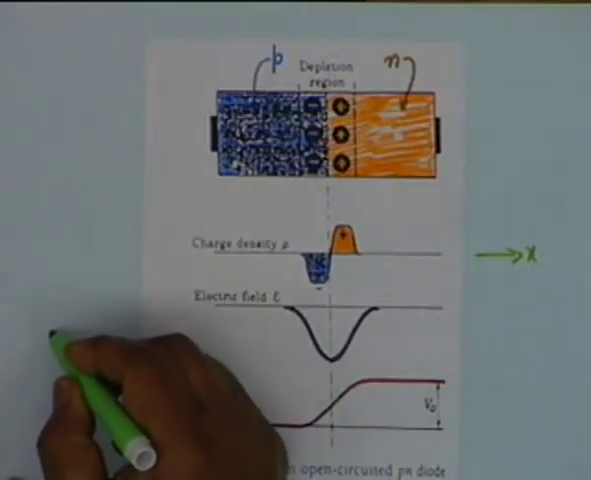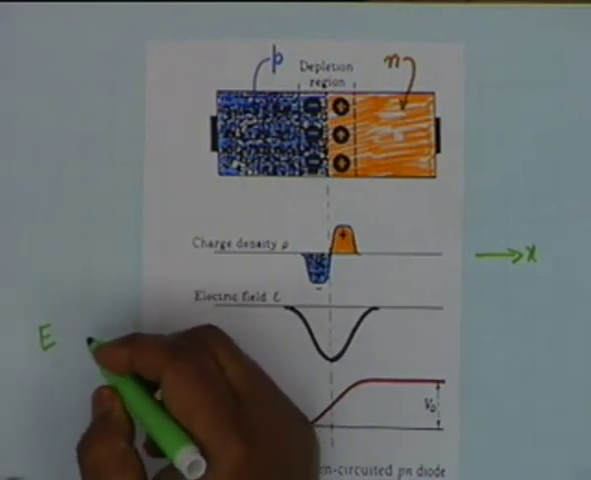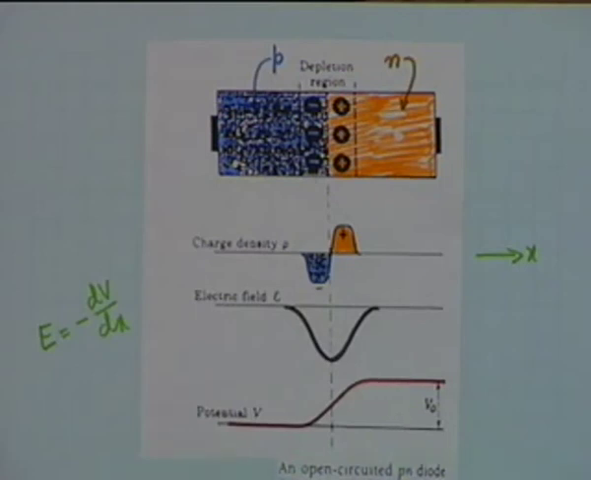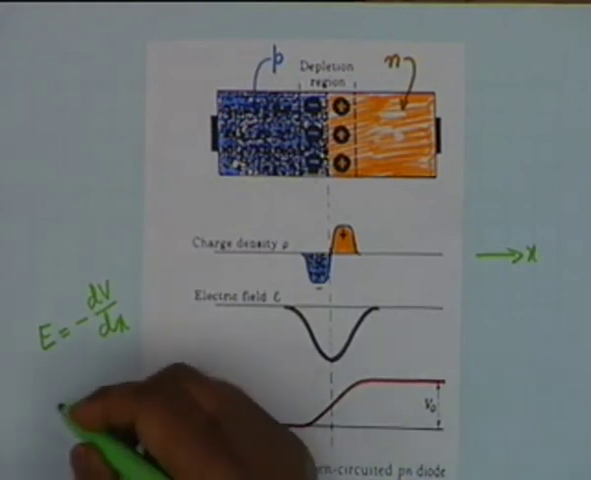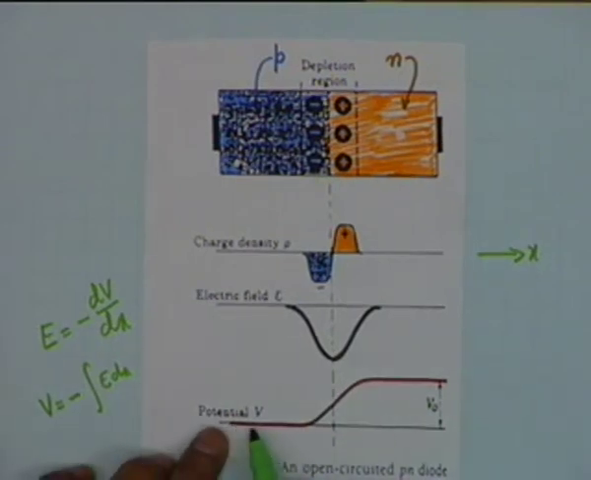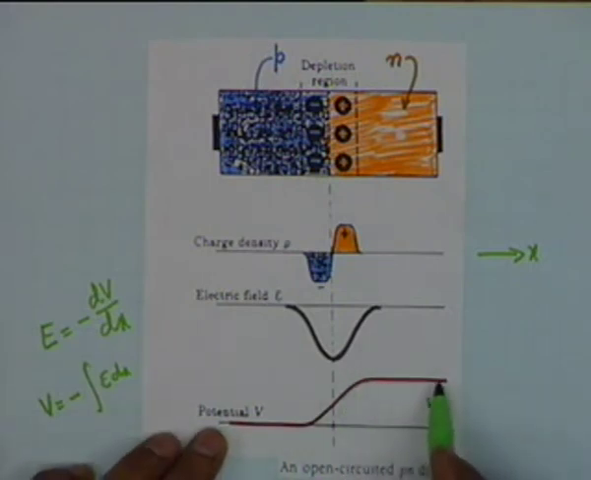Now you know the relation between electric field and potential difference. Electric field is the negative gradient of potential, and therefore potential is the negative integral of field. So if you integrate this, the potential therefore varies like this. It remains constant in the neutral region at a value V0. It remains constant in this neutral region at a value 0.